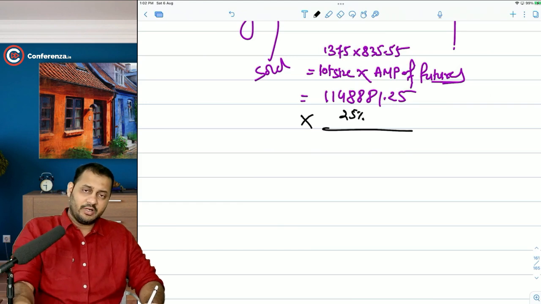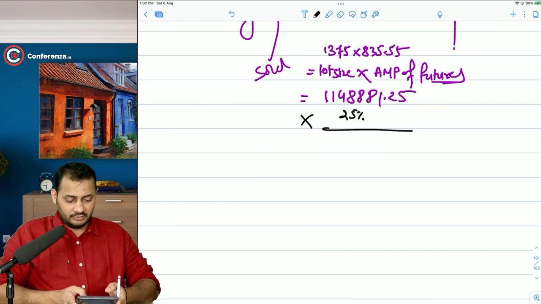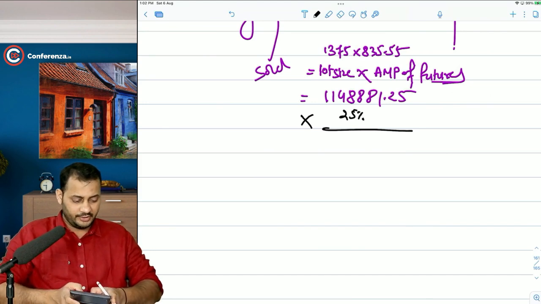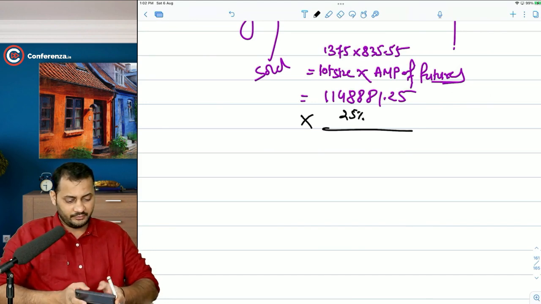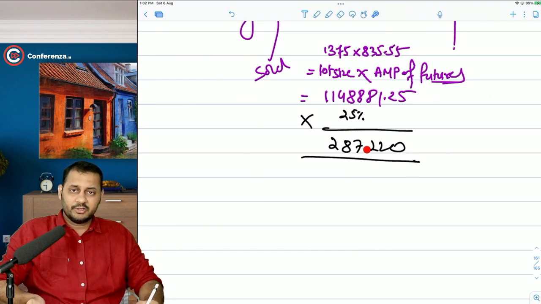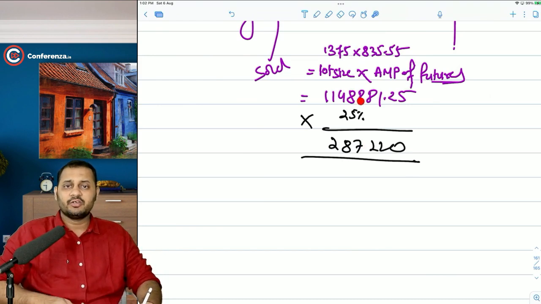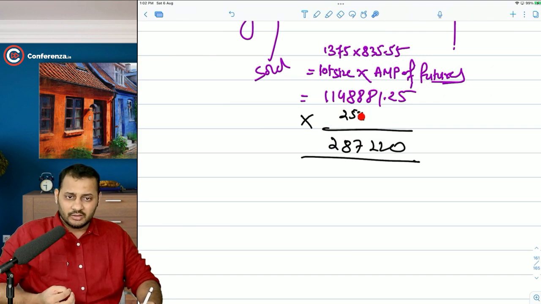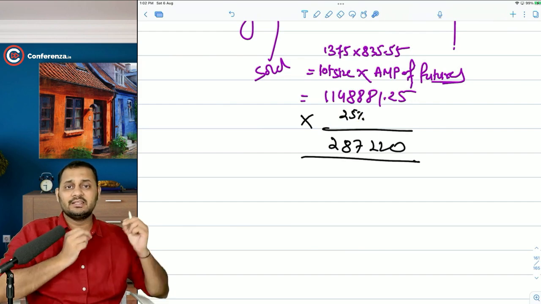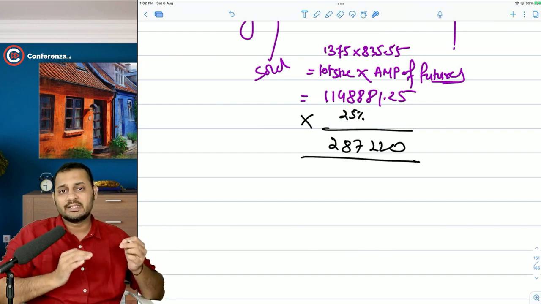Now what is going to happen? 11,48,881.25 into 25%. You have to deposit only 287,220. By paying this much money, you can create a position of this much amount. And these figures are big and decimals are also involved, so what I will do is explain this concept to you with a simple example.